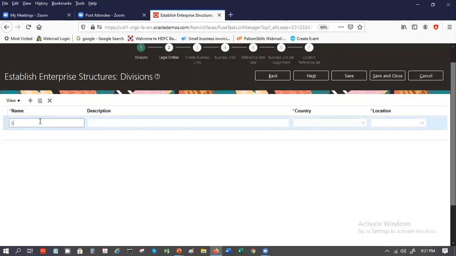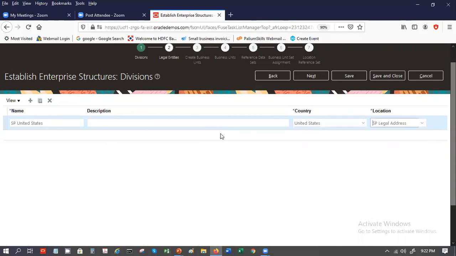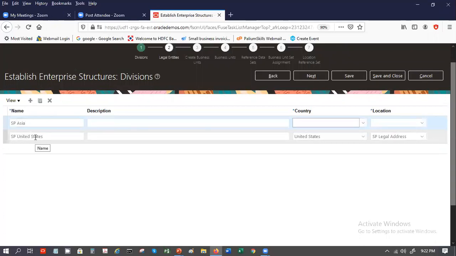So you can say SP United States, and you can choose the location from here. You can search also, or you can pick up the address that we have just defined. And if you need more divisions, you can define like this.